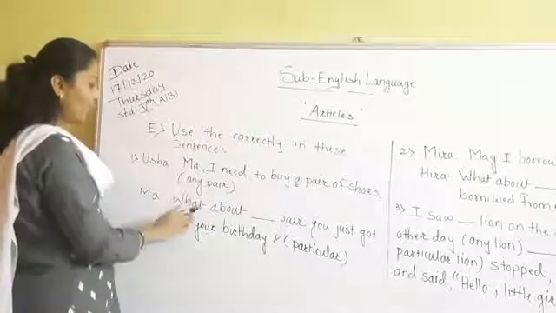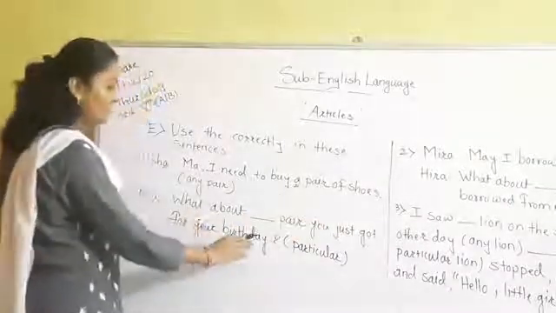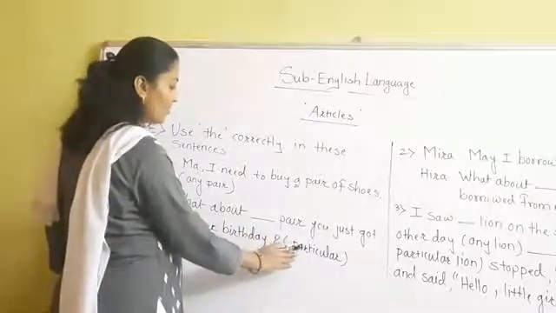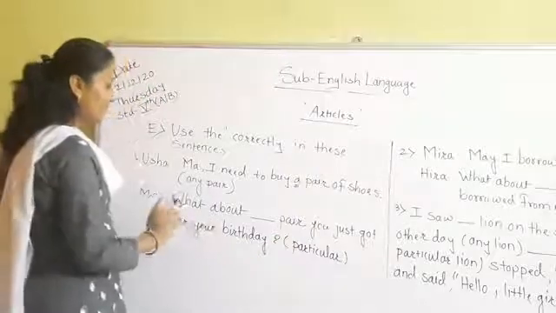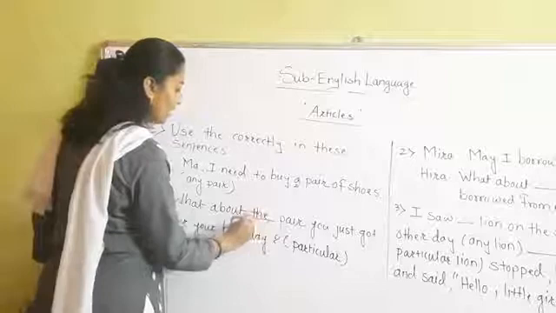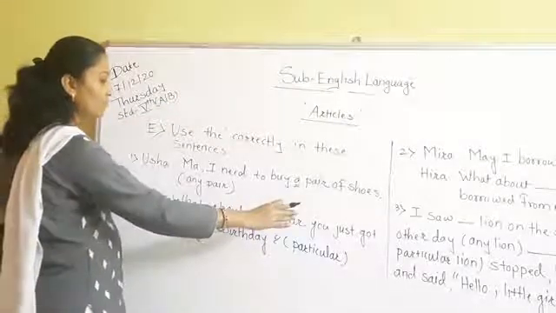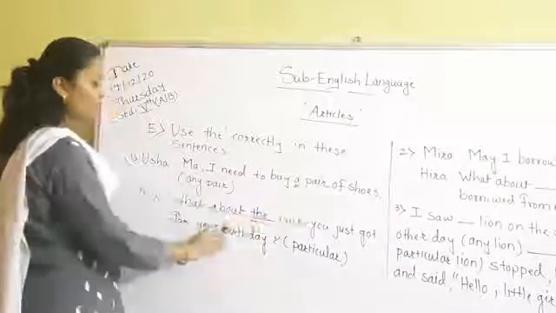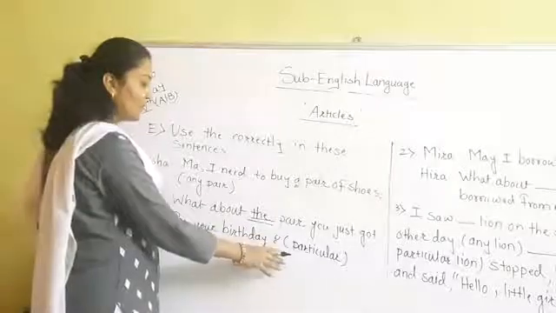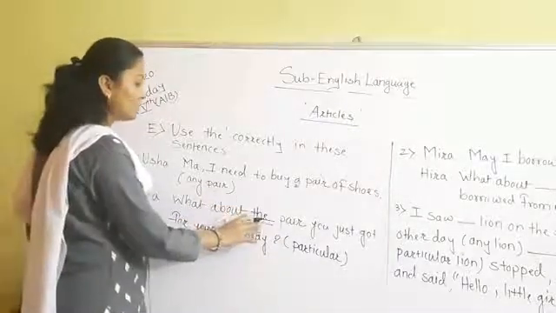Ma said, "What about dash dash pair you just got for your birthday?" Here we are talking about a particular pair. So we will use here the. What about the pair you just got for your birthday? We are talking here about the particular pair of shoes. So we have to use here the.